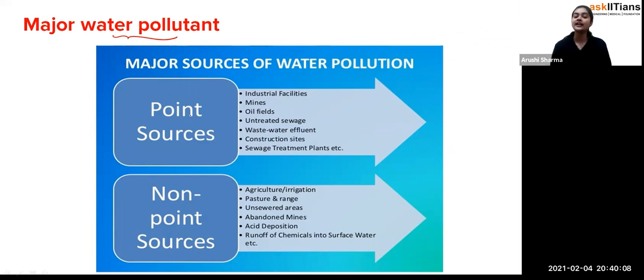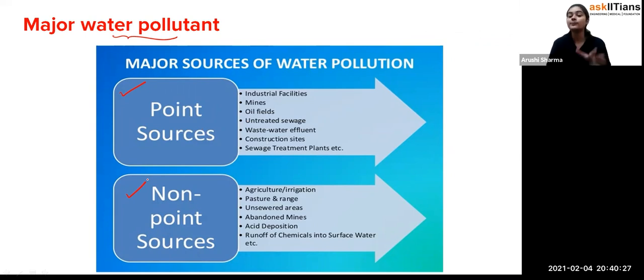We have two types of sources: point sources and non-point sources. The sources which are responsible for water pollution, we call them water pollutants. So these are two: point sources and non-point sources.